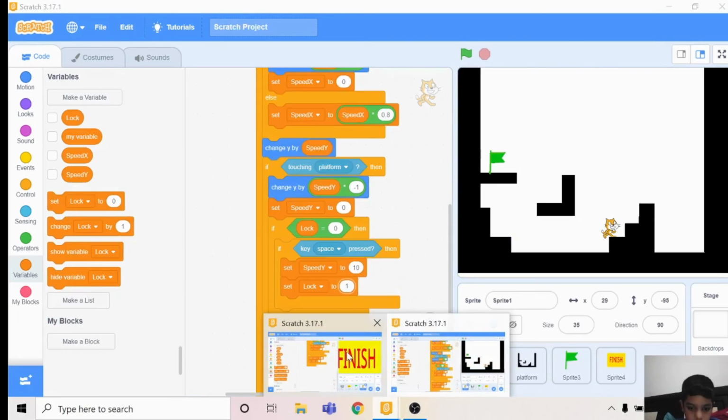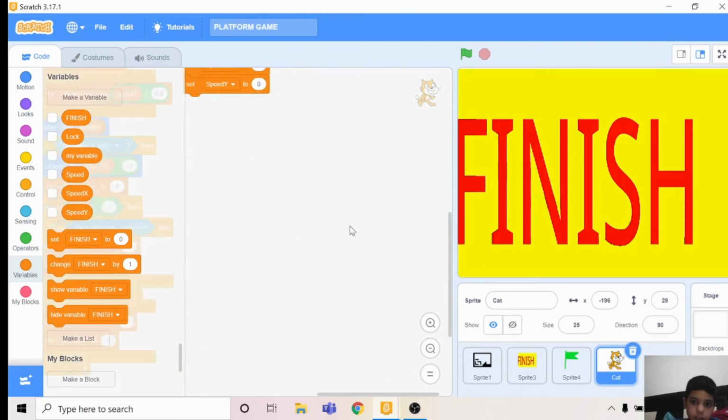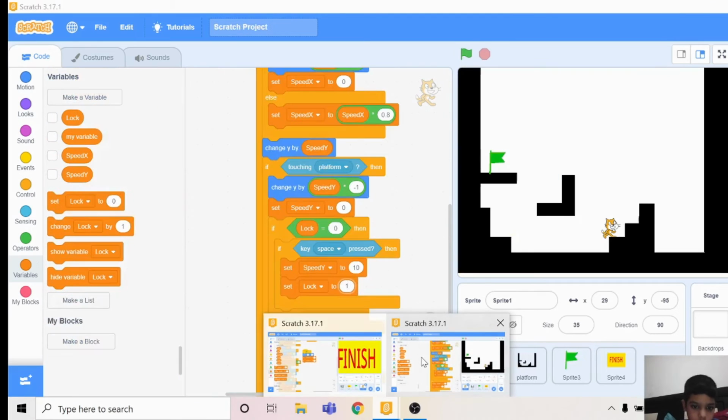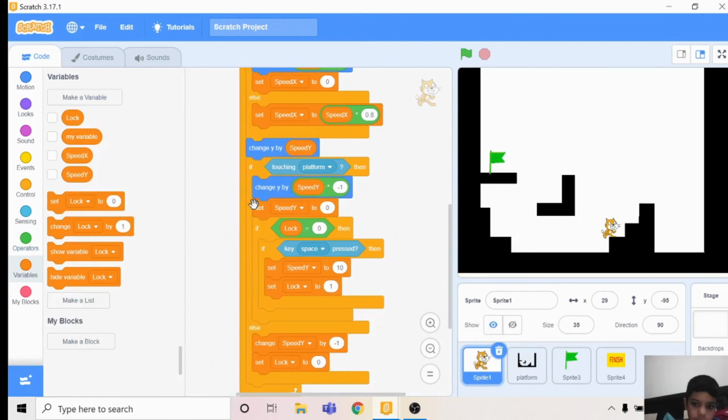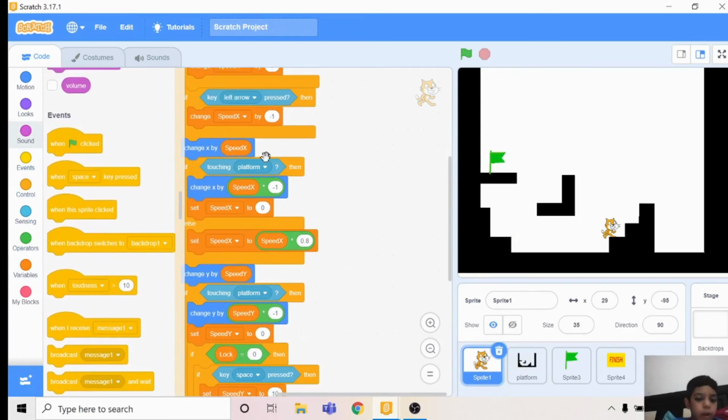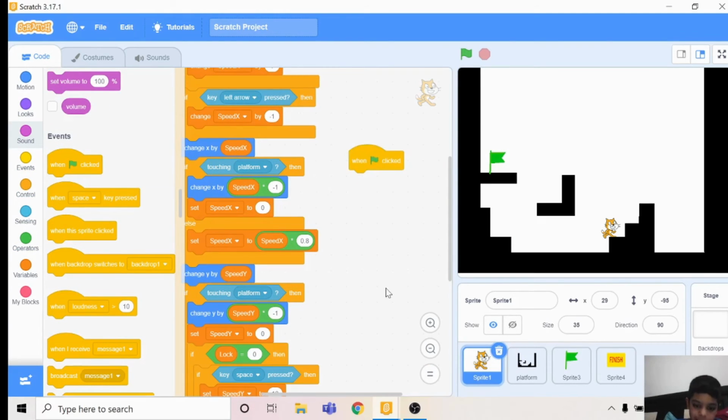Then you have to do another when flag is clicked. In this side here, scroll to the side, take a when flag clicked.